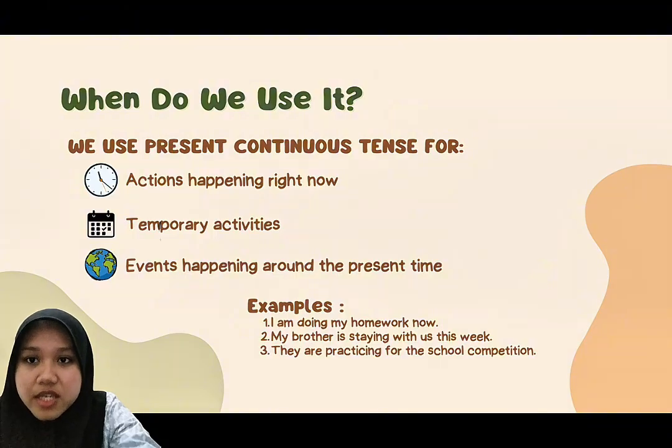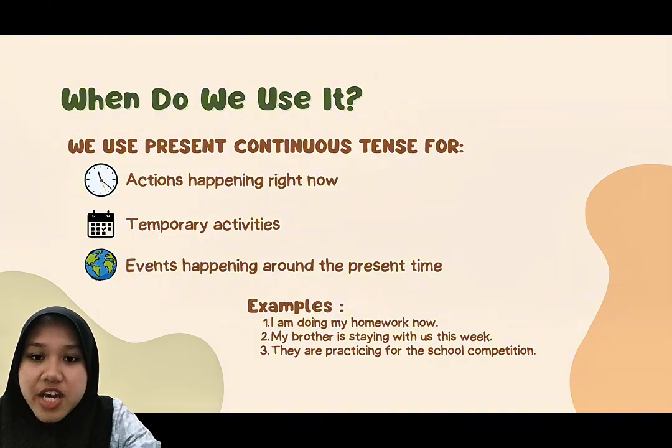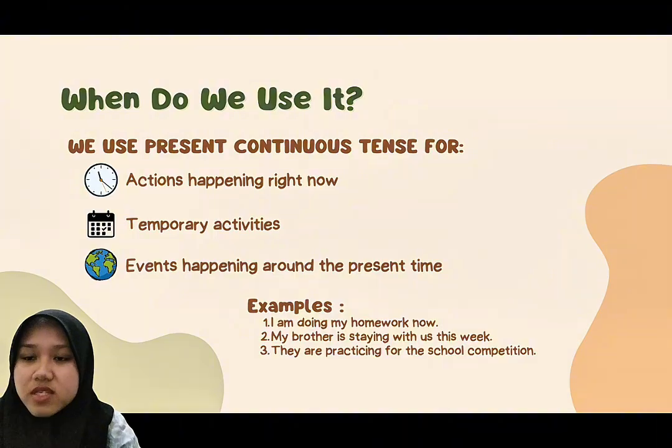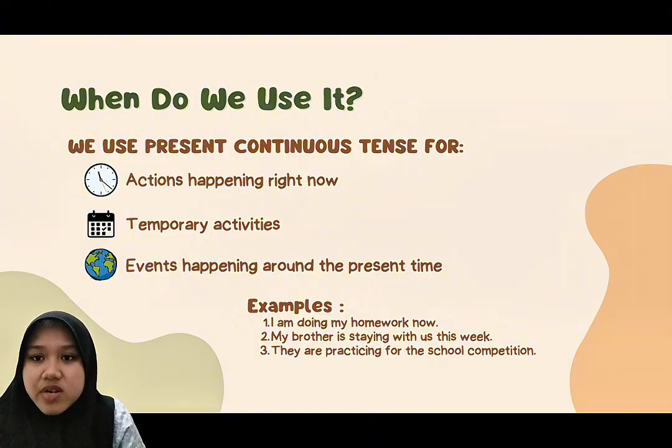Another use is for activities happening around the present time. For instance, your class may be preparing for a school competition these days. They are practicing for the school competition. So, whenever you want to describe something that is currently happening, present continuous tense is usually the right choice.